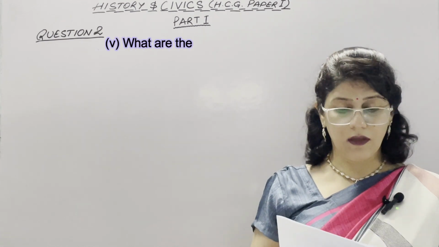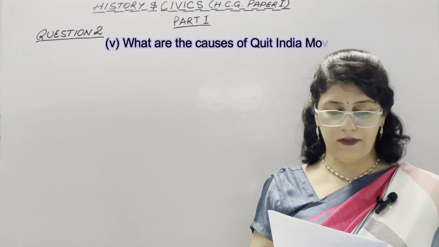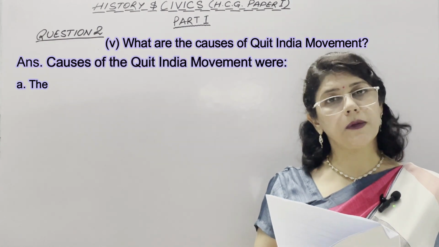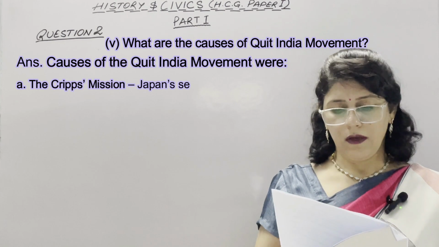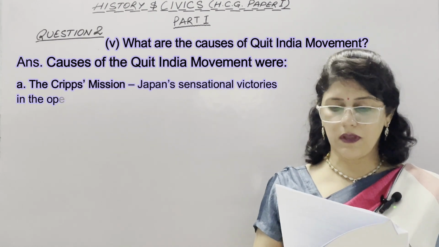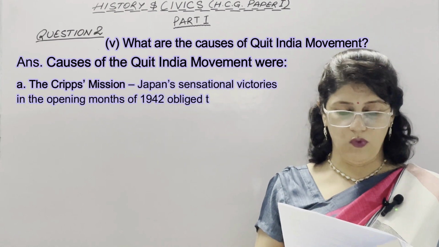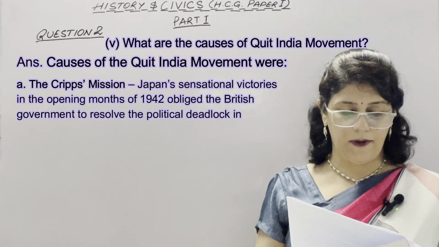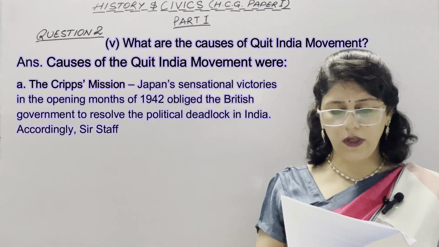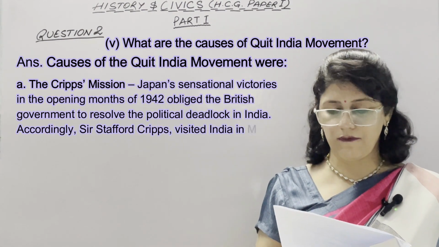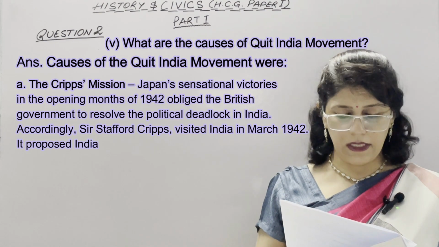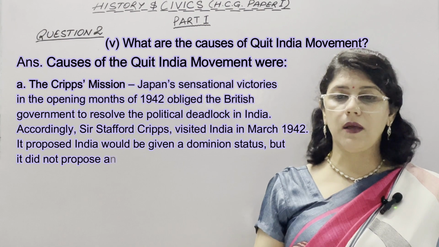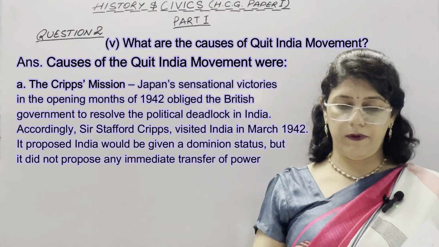Fifth question is what are the causes of the Quit India movement? Causes of the Quit India movement were, first point is the Cripps mission. This is the heading. Japan's sensational victories in the opening months of 1942 obliged the British government to resolve the political deadlock in India. Accordingly, Sir Stafford Cripps visited India in March 1942. It proposed India would be given dominion status, but it did not propose any immediate transfer of power.